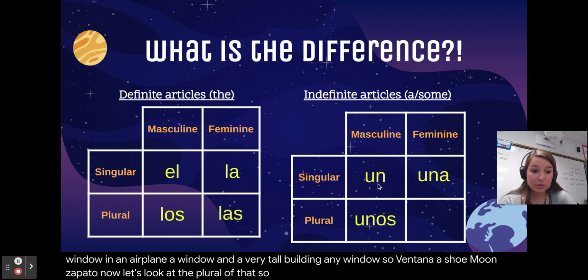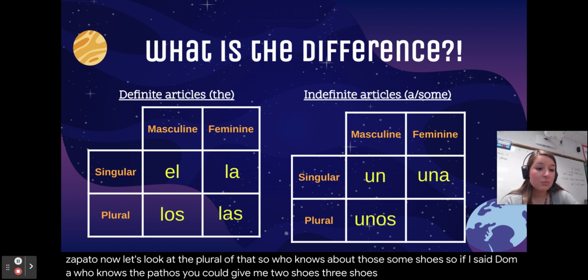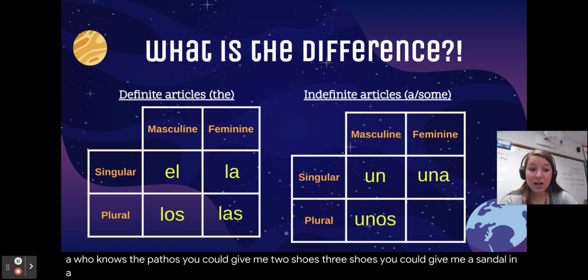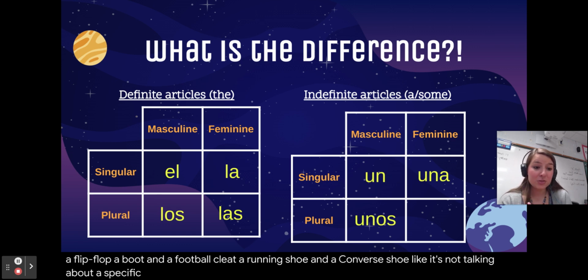Now let's look at the plural of that. So unos zapatos, some shoes. So if I said, dame unos zapatos, you could give me 2 shoes, 3 shoes. You could give me a sandal and a flip-flop, a boot and a football cleat, a running shoe and a Converse shoe. Like, it's not talking about a specific group of shoes. You're going to give me any random shoes, right?